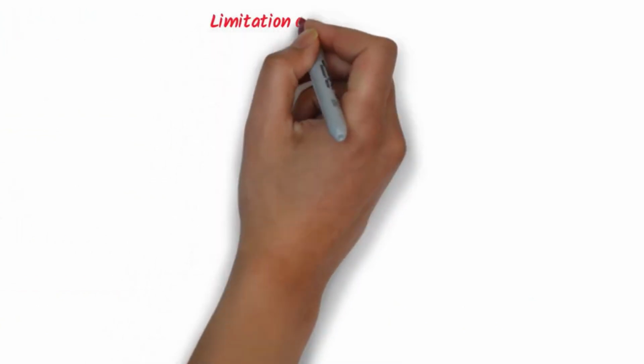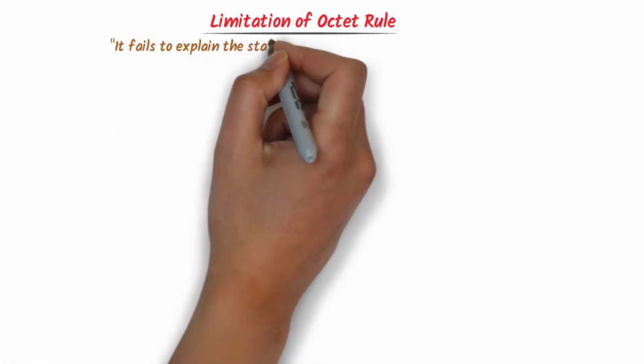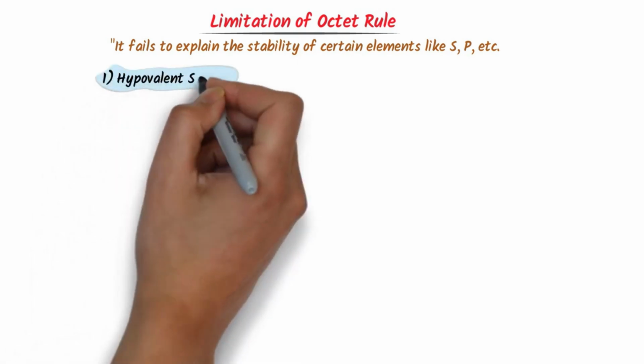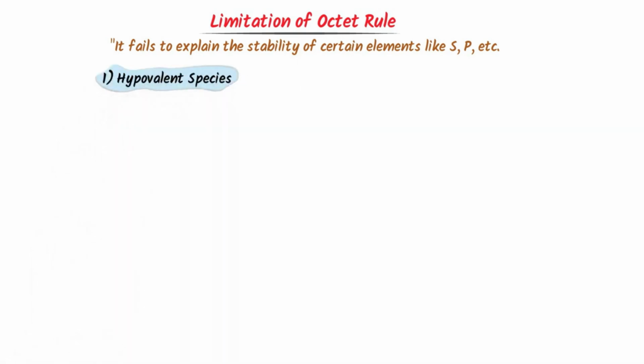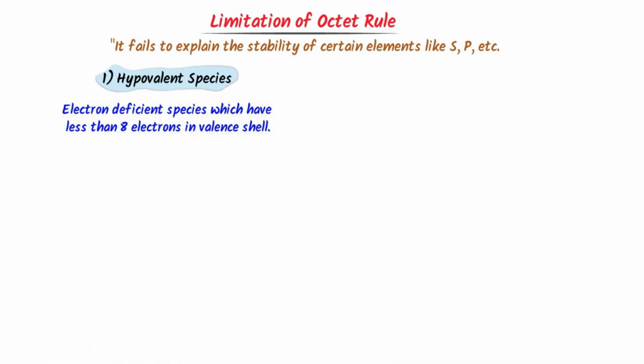Now we will learn the limitation of octet rule. Well, in simple words, limitation of octet rule means it fails to explain the stability of certain elements like sulfur, phosphorus, etc. For example, the first limitation of octet rule is hypovalent species. By hypovalent species, I mean electron deficient species which have less than 8 electrons in valence shell.